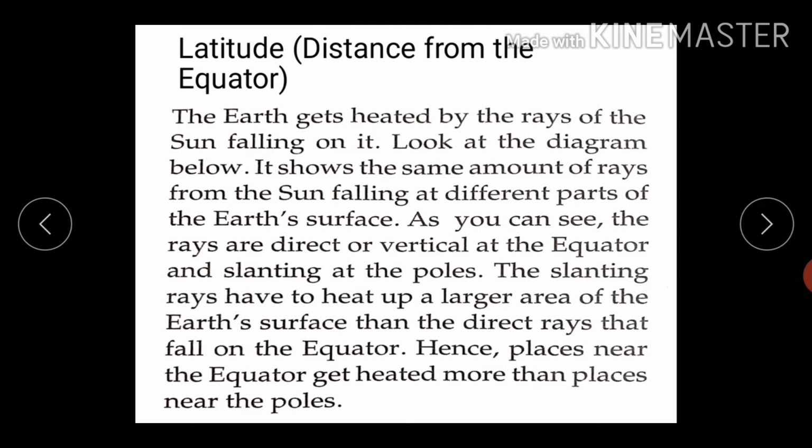So, how does the earth get heated? Of course, due to the sun's rays. The rays of the sun fall vertically at the equator, whereas they fall slanting towards the poles. Hence, places near the equator receive direct heat from the sun, which is more as compared to the poles. On the other hand, to reach the poles, the sun's rays have to travel a greater distance through the air. Hence, they lose heat because of the clouds, water vapor, and dust particles in the air.